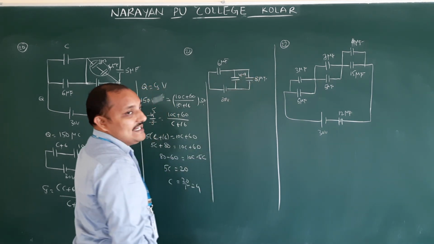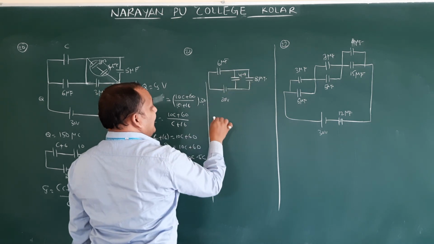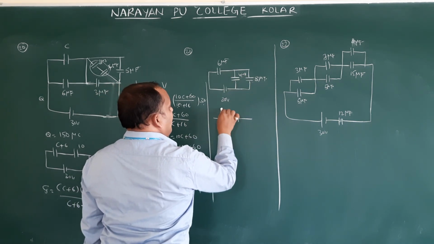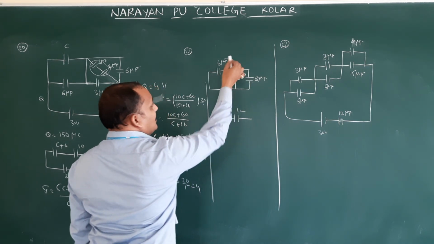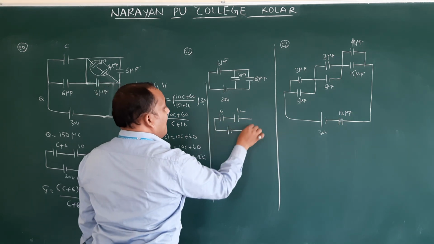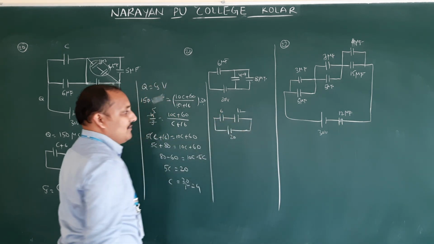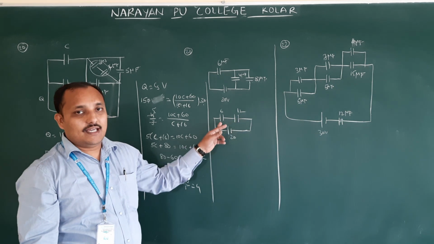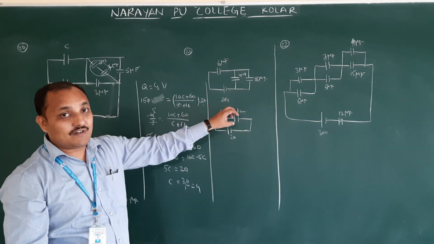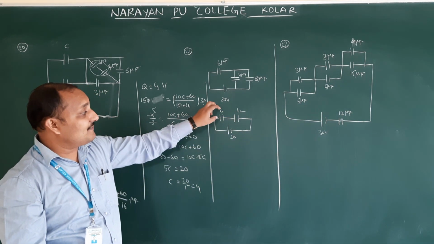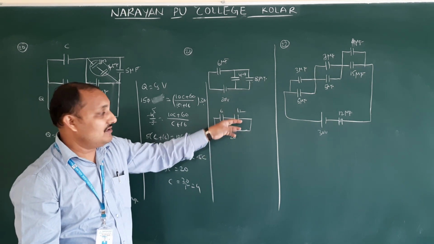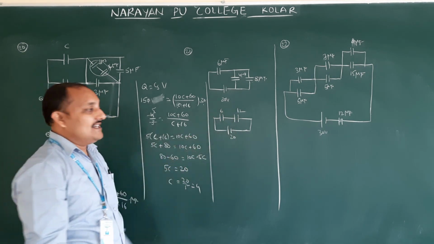So 8 plus 4, 12. Now 6 and 12 are connected in series. Both are in microfarad. This is 20 volts. Series means the charge is the same. Therefore, the charge flowing through 6 is the same charge going through 12 also. Again, you can find the resultant capacitor.